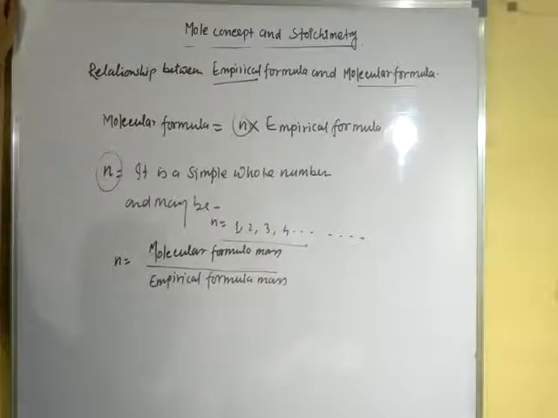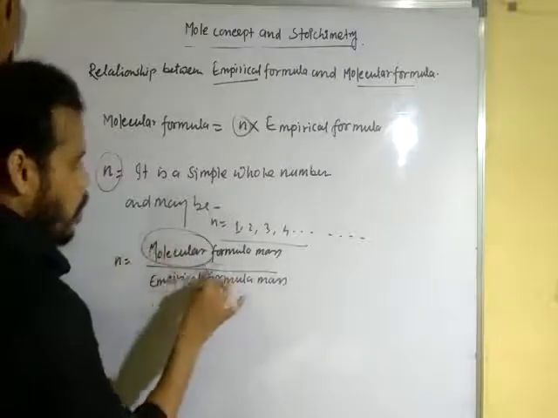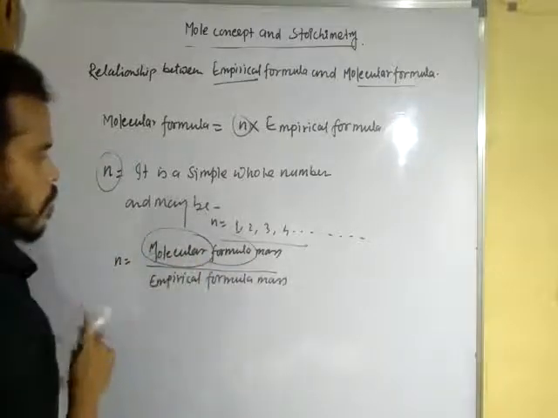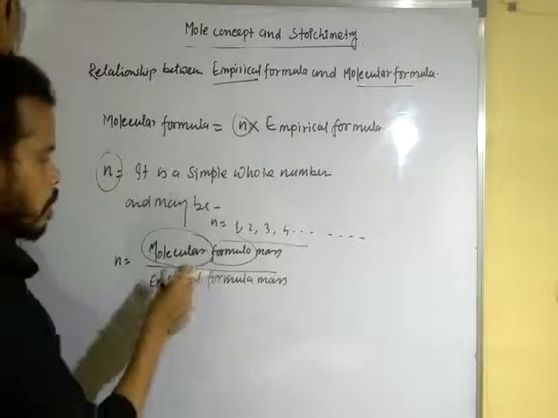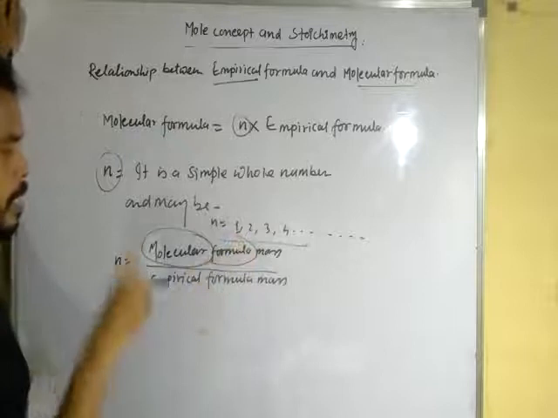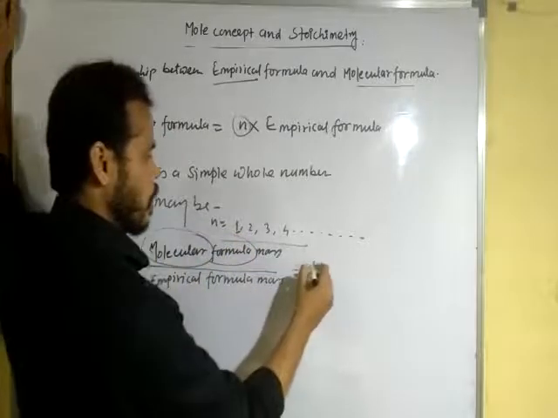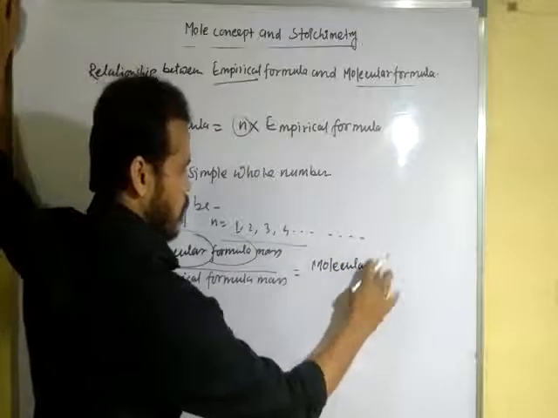One thing is, what is molecular formula mass? Molecular formula mass, or in one word, we can say molecular mass.